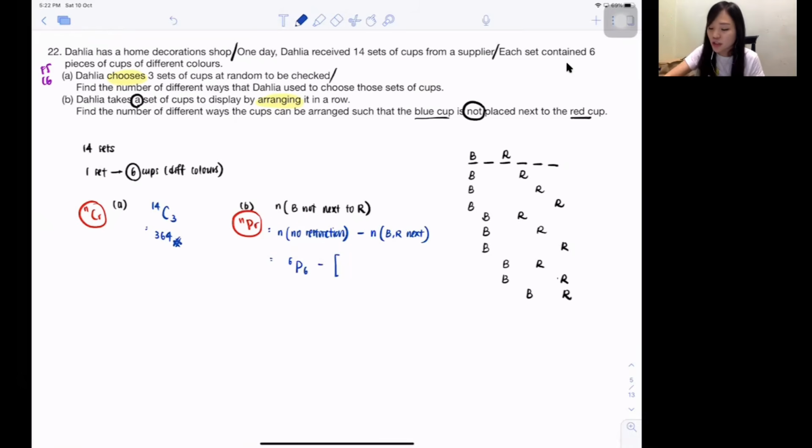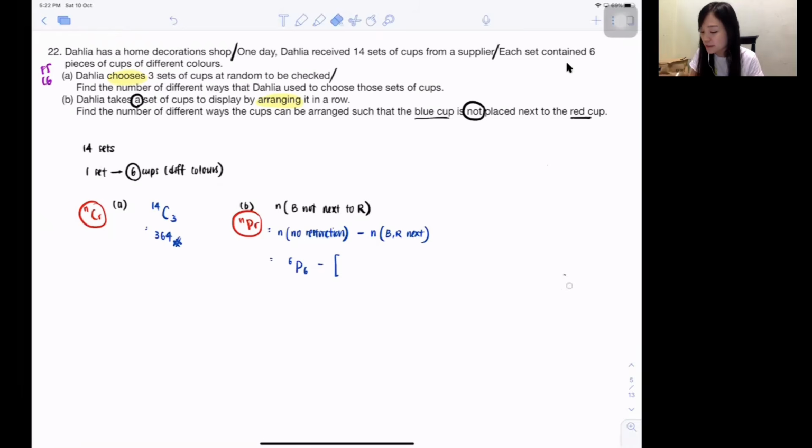So blue, red next to each other, then how to do that? Okay, I always tell my students about this. When they say next to each other, together, adjacent, all these words actually have the same meaning. So now I got 6 of them, right? And now I'm doing blue and red next to each other. So the rest of it is, let's say, other colors. How many other colors? There's another 4 of them. I put lines instead of writing the colors out. So blue and red. Now guys, I'm not doing not next to each other. I'm doing next to each other now, okay?